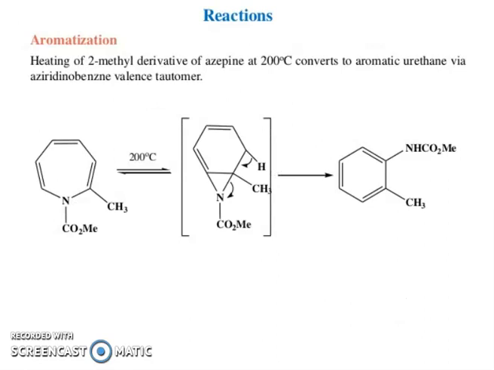Now friends, reactions, aromatization. Heating of the 2-methyl derivative of azepine at 200 degrees Celsius converts it to an aromatic urethane via aziridino-benzene valence tautomerism. You can see here the formation of a 6-member ring, 7 to 6, and then this is the formation of a 6-member ring.